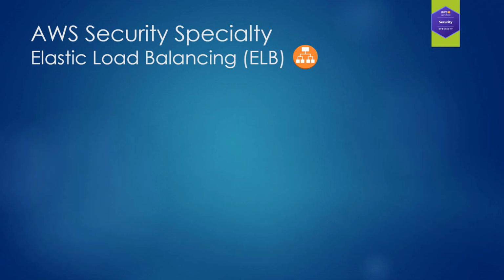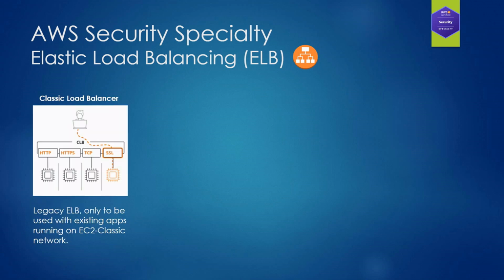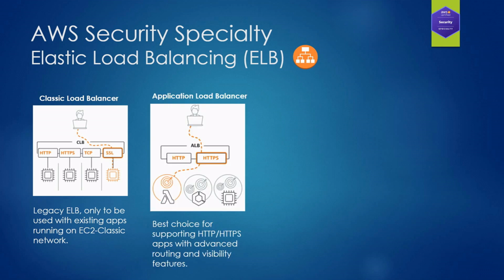Now, there are different types of load balancers we can use according to the use case we want to cover. First of all, we have the classic load balancer. So this is a legacy load balancer that is only to be used with existing applications running on top of EC2 Classic Network. So the usage of this type of load balancer is actually nowadays not recommended.